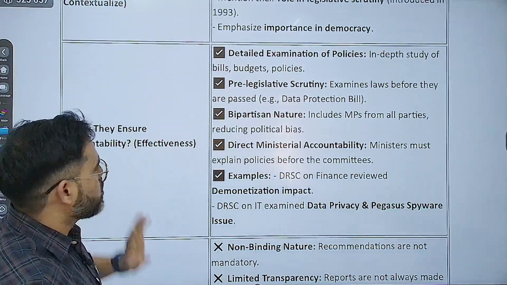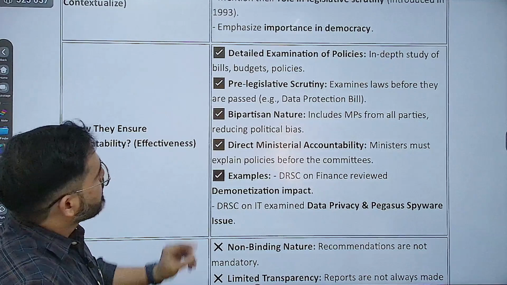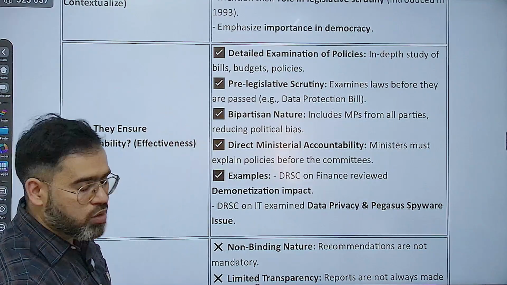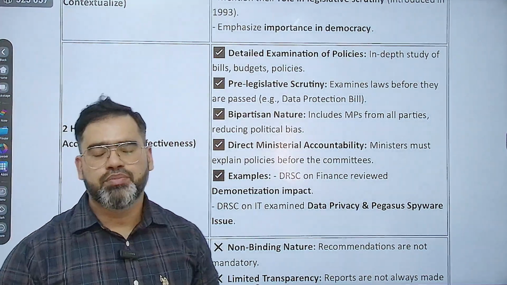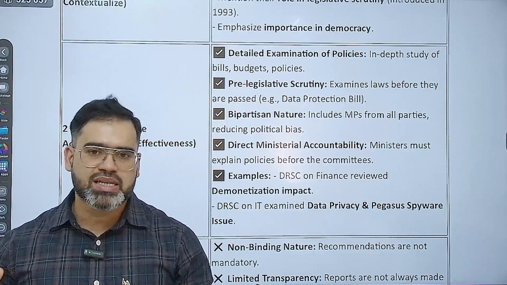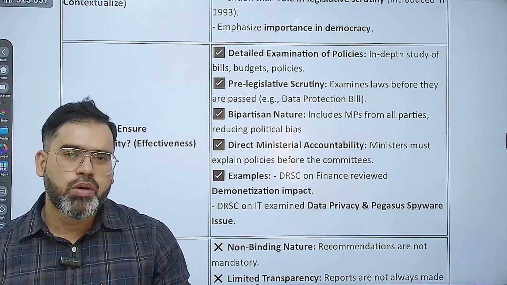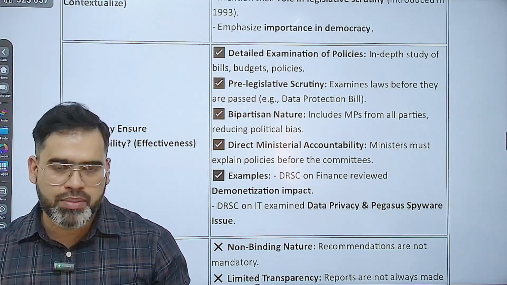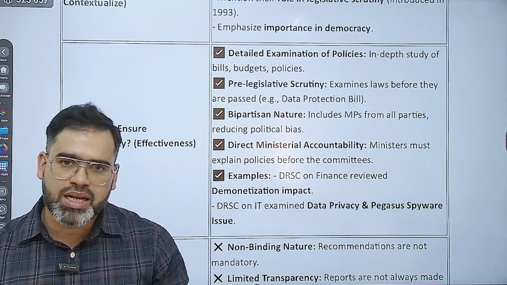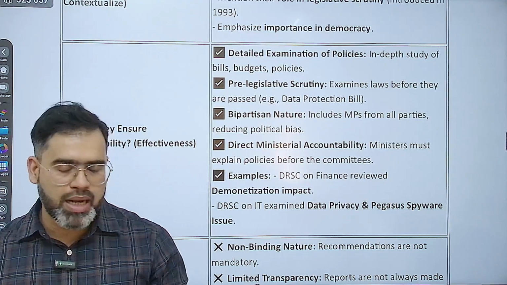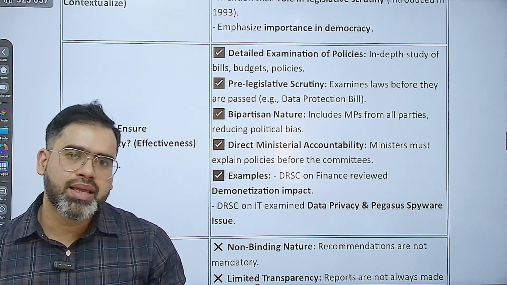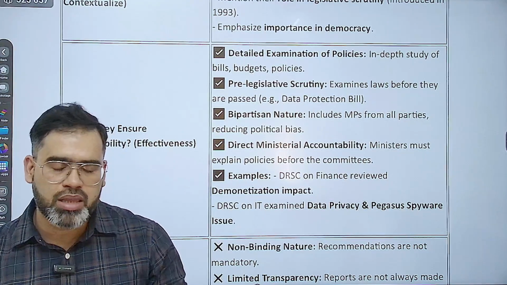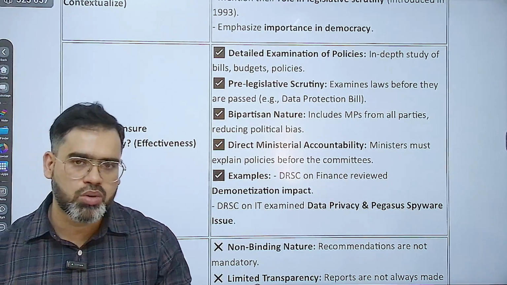Next is effectiveness. आपको बताना है effectiveness कैसे बताना है. Detailed examination of policies. I told you कि जब भी for example any bill, any law they discuss in the parliament, especially a bill, before passing that bill they forward it to the various departmental standing related committees, and these committees go through it thoroughly regarding that particular bill, and then they give some recommendations to the parliament, and only then parliament actually enacts that particular law.